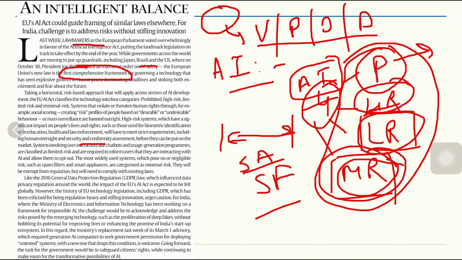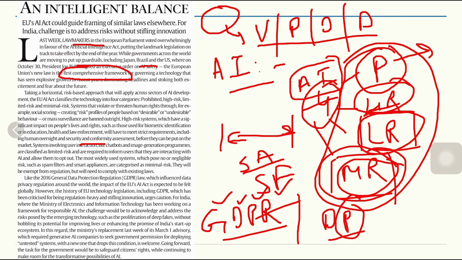category. The European Union's AI Act is also important because it was the same European Union which was first with a comprehensive regulation, the General Data Protection Regulation regime, that also influenced data privacy regulation around the world. The impact of this particular AI Act by the European Union is to be felt globally. But we need to also make sure that AI can be beneficial for all those tasks which a human may or may not do.